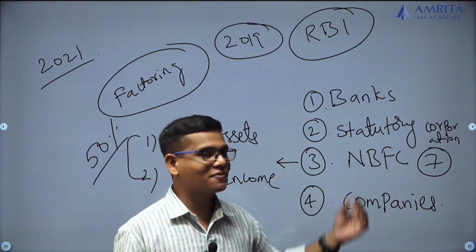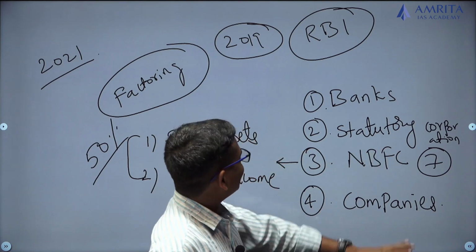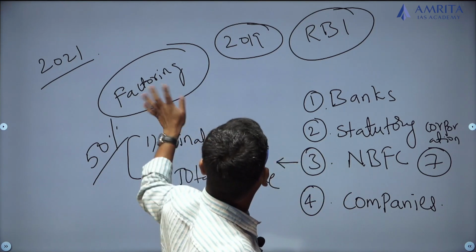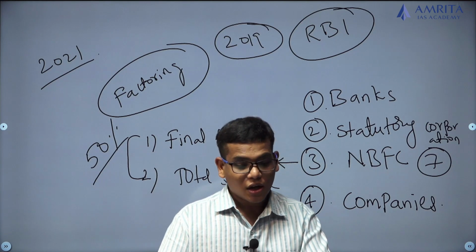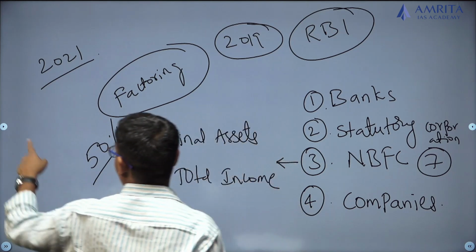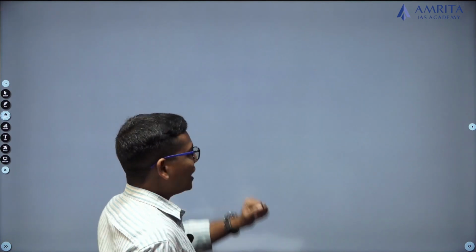But now UK Sinha has recommended that we allow all the NBFCs to perform in the factoring business. So with the recommendation of the UK Sinha committee, in order to bring some flexibility in the factoring business, they have brought the 2021 Factoring Regulation Amendment Act.